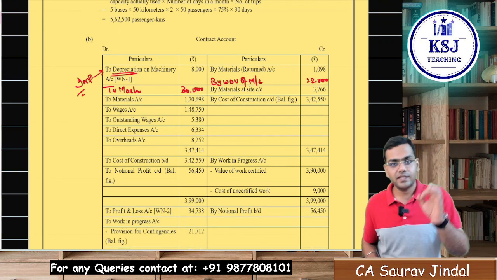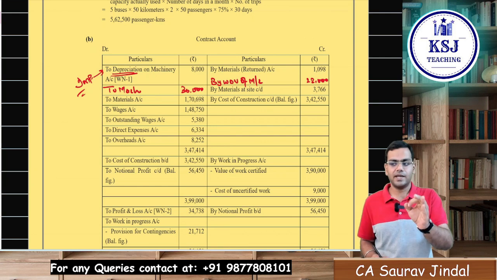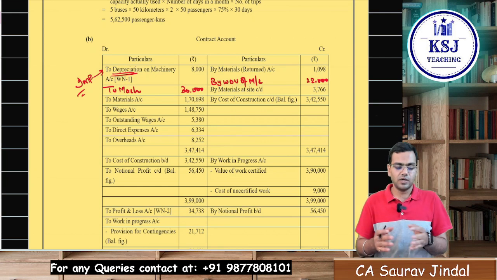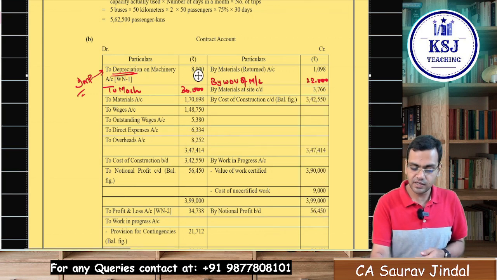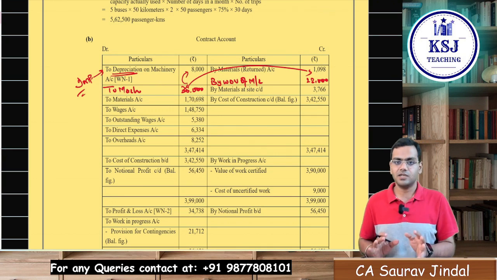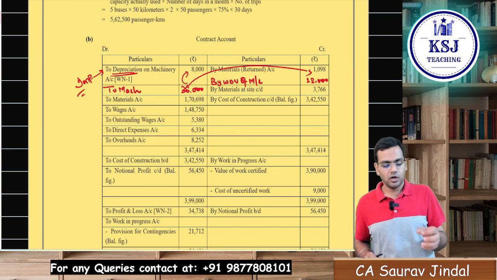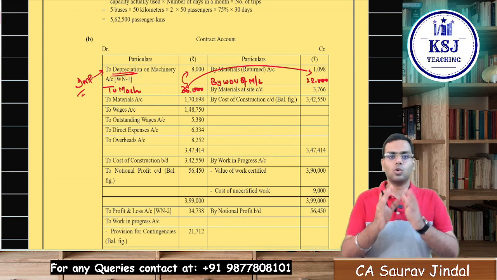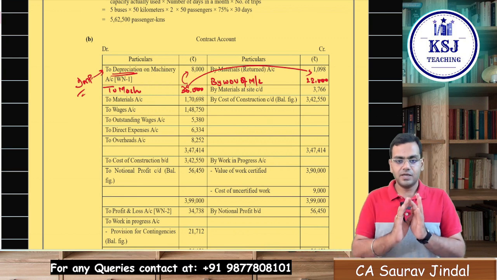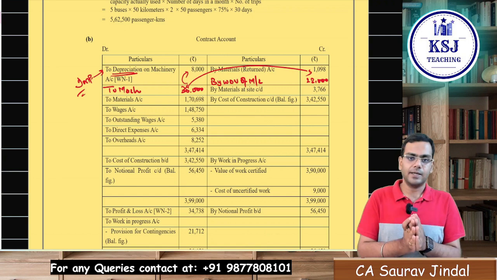If you write it this way, this is also absolutely correct, because this way also signifies or denotes what? The net effect of this 30,000 and 22,000 will be nothing but this 8,000 of depreciation. So you can write it this way, or you can directly take it as depreciation as they have done in the solution. It is totally up to you. Both these presentations are absolutely correct, right?